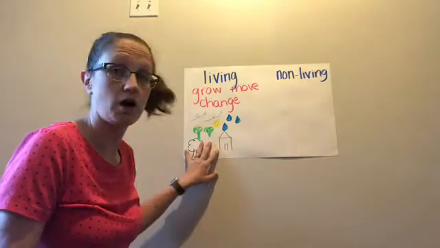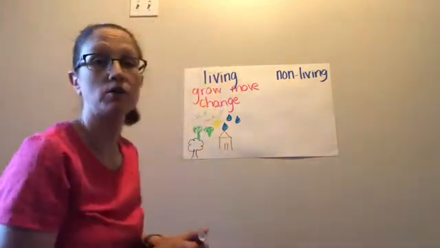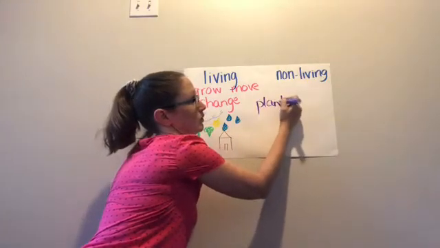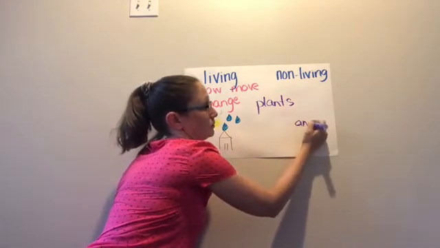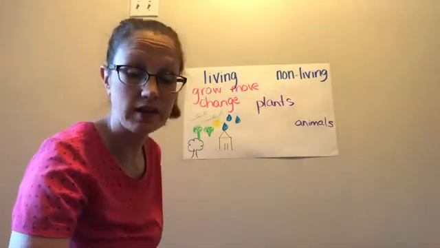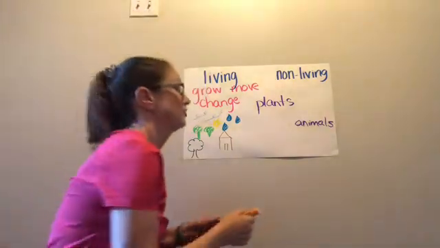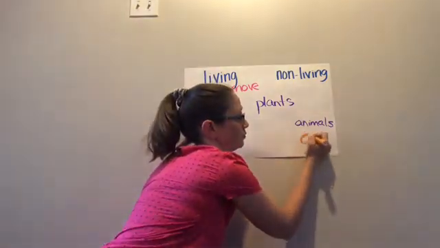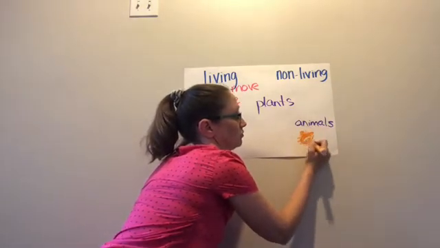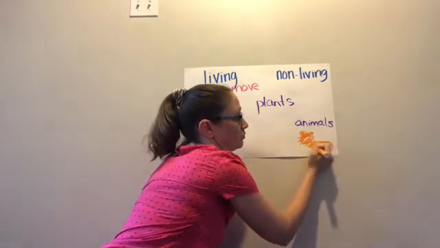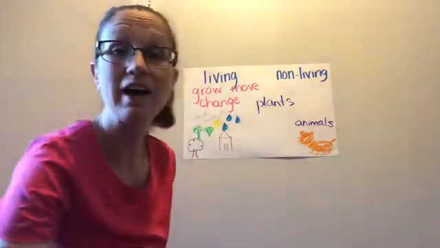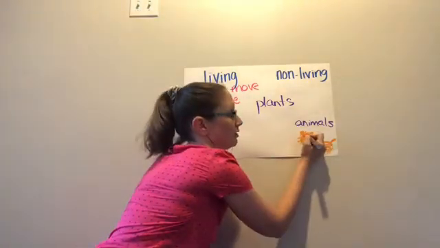So let's come into our living things and see the two main categories that we have for living things. We're going to have our plants and we're going to have our animals. So if we're looking at the things that are in the savanna, we might have a lion as a living thing.